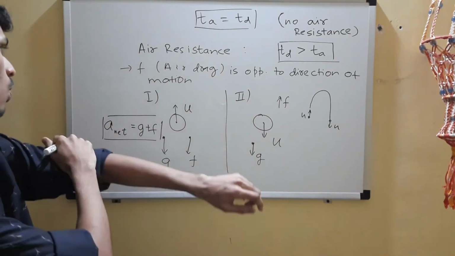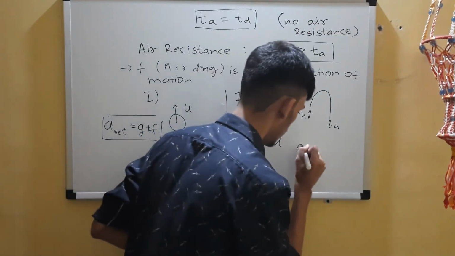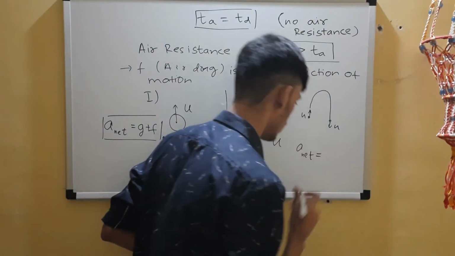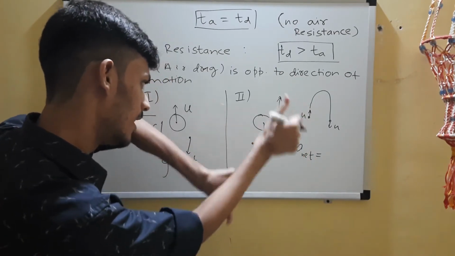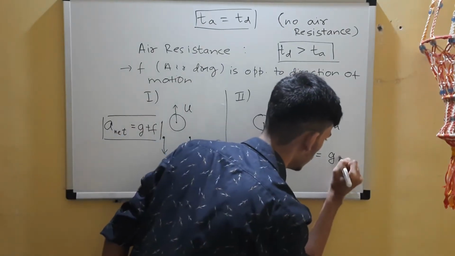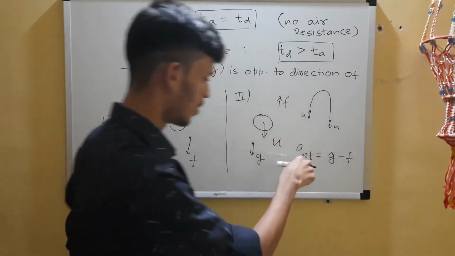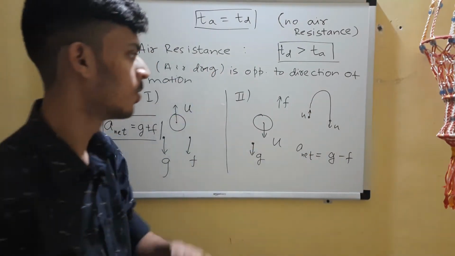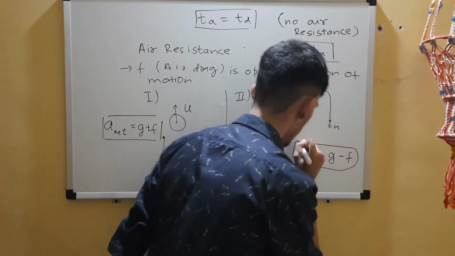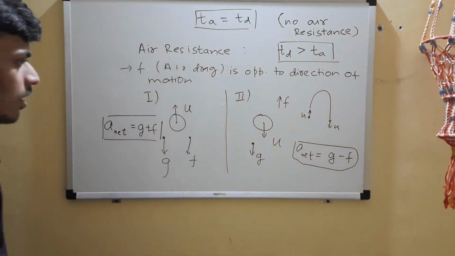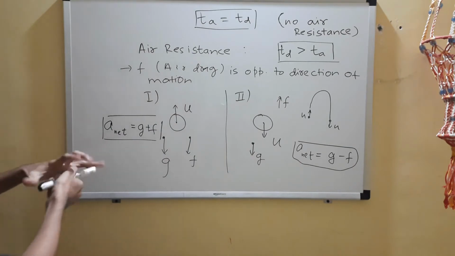So what is the net acceleration here? You can note that g and f are in the opposite direction, so the net acceleration is g minus f. Of course g is greater, that's why it's coming down. So a net in this case is g minus f, hence here it's g plus f.